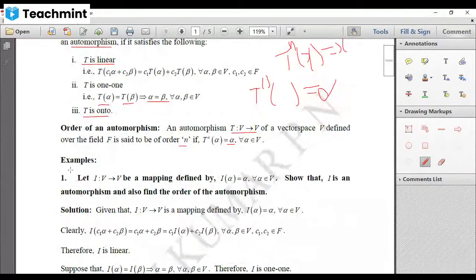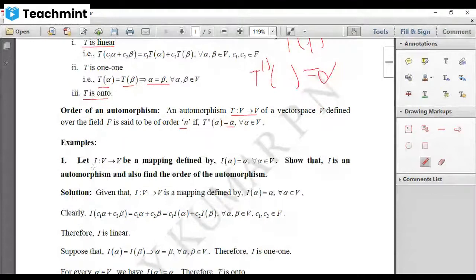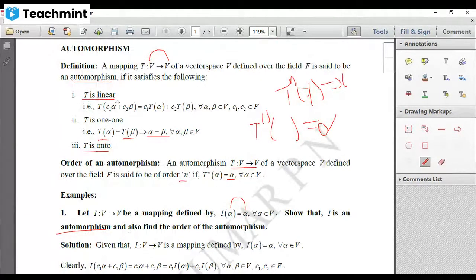Now, let us see a few examples. The first one is, suppose I is a mapping from V to V defined by image of alpha is alpha itself, and this is true for all the vectors in V. Then show that I is an automorphism and also find the order of the automorphism. All right. So when we want to prove some mapping is an automorphism, first we need to show it is linear. Then we have to show it is 1 to 1. And at last, it should be onto.